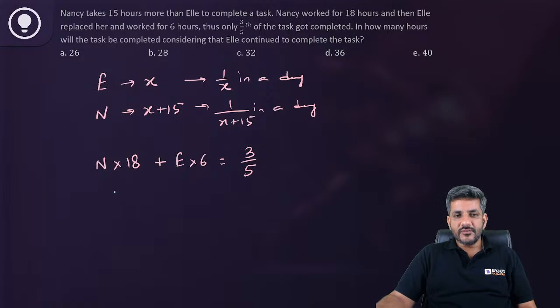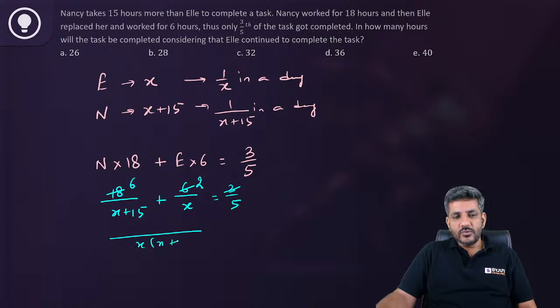So what is 18 times Nancy's work? It is 18 divided by X plus 15, plus the work done by Ellie, which is 6 times 1 by X, that is 6 by X. This whole is equal to 3 by 5. So 3 I can cancel out, and 2 I can cancel out at 6. If I take the LCM, it is X into X plus 15, and on top 6x plus 2x plus 30 is equal to 1 by 5.